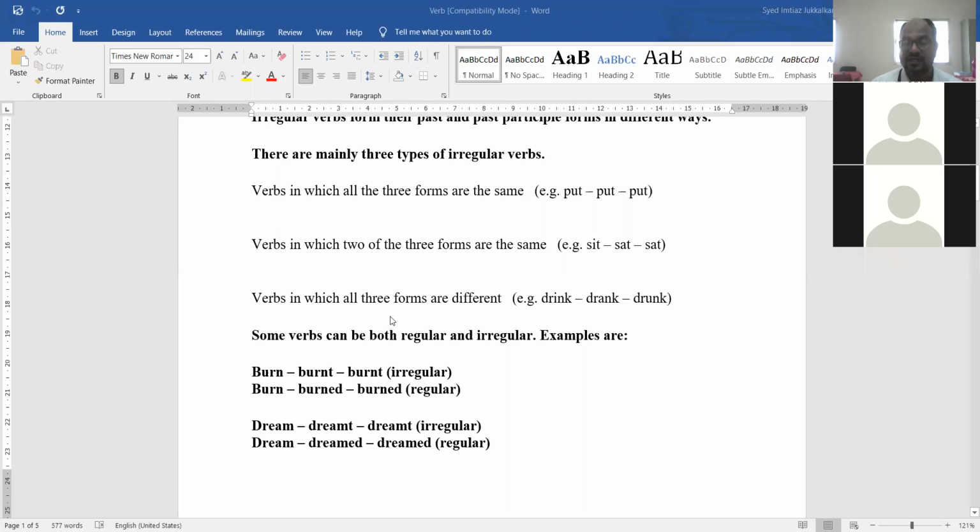And the third type of irregular verb changes like this: drink, drank, drunk. So all the three forms are different. Drink, drank, drunk. There is a minor change in the spelling. That we have to bear in mind, keep in mind while writing and while pronouncing.